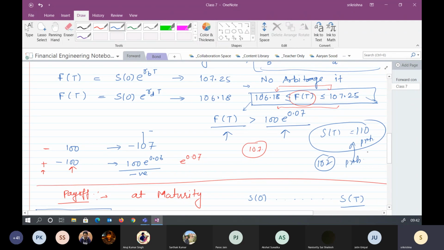One, we are trying to find out what should be the forward contract price, because what we have done is we are looking from the no arbitrage principle. But in the market there is one more factor, which is supply and demand. That also can increase or decrease the price, which we are not dealing with. Paras? Yes, sir, got it now. Yeah, it's clear now.